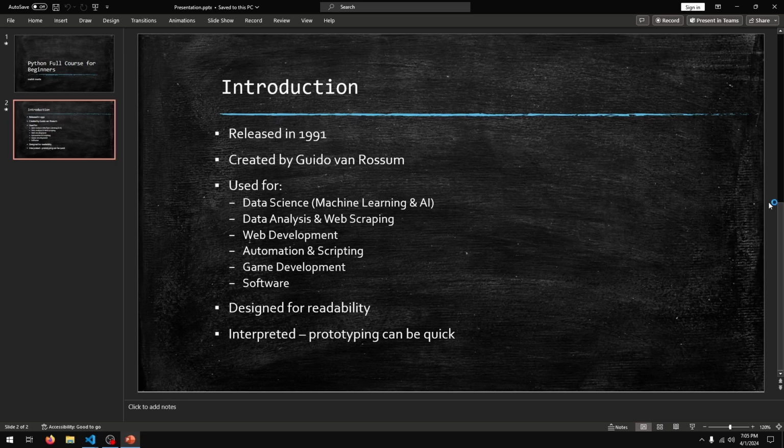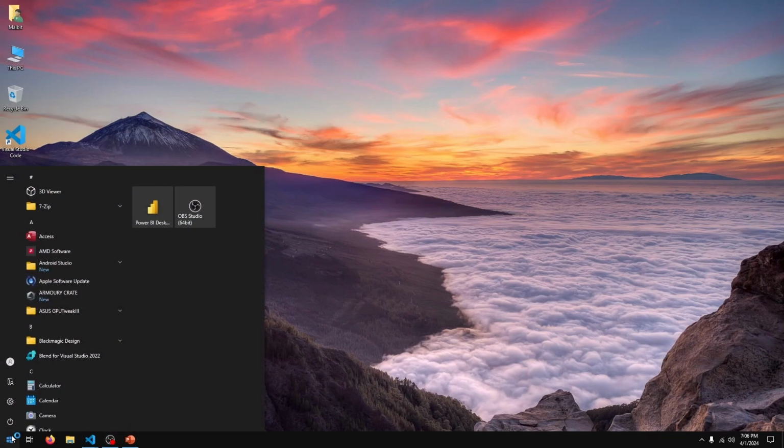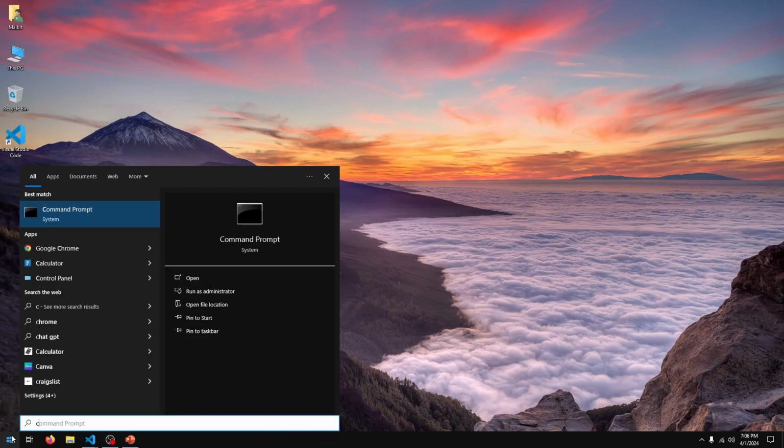Now that we have that out of the way, let's get our system set up to write some code. We need two pieces of software to write and run our Python code: a text editor where we write our code, and the Python interpreter which will run our code. Some modern systems come with the Python interpreter already installed, so we'll first check to see if it's already installed on our system. What I'm gonna do is open up command prompt. On Linux or Mac, you can use the terminal. You can also use the Windows terminal if you have that installed, but for simplicity I'll just use command prompt. So I'll open up start and type in cmd. That brings up command prompt.